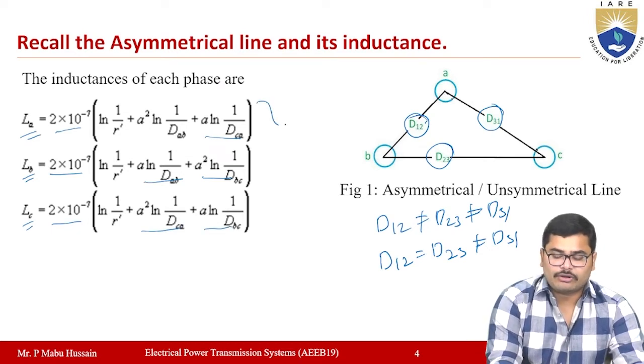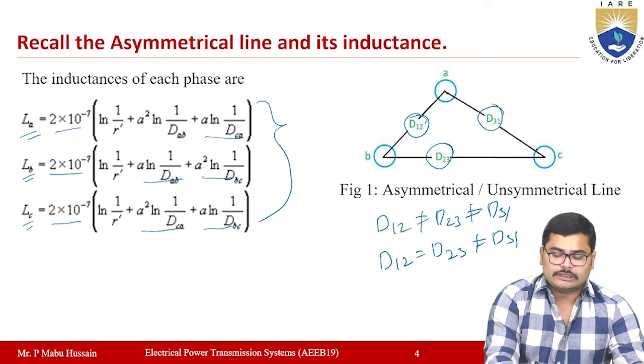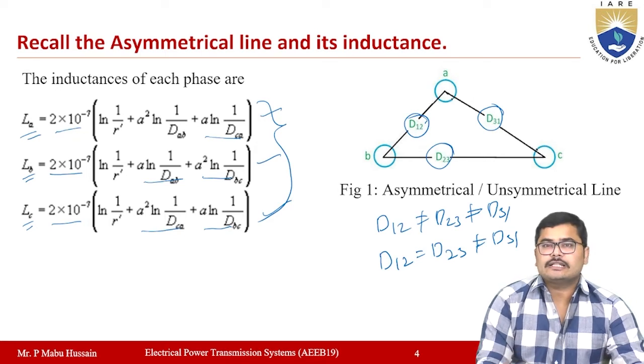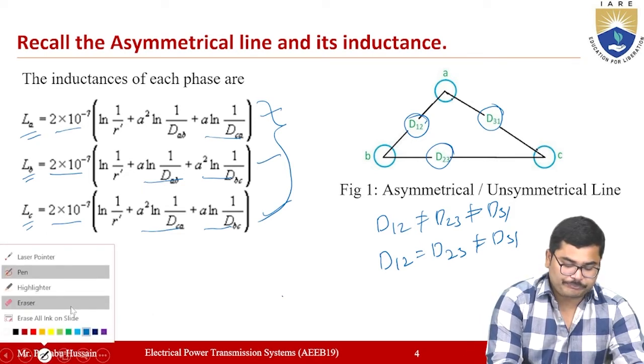The derivation for all these three equations was discussed in the previous video. Once you go through the previous video, you will get the derivation of how you can derive these equations. So these are the inductances for a three-phase asymmetrical line, in which the distance between any two conductors is not the same.